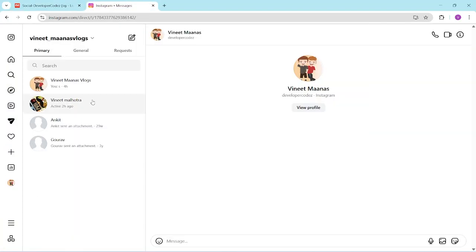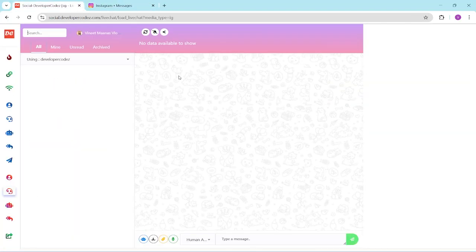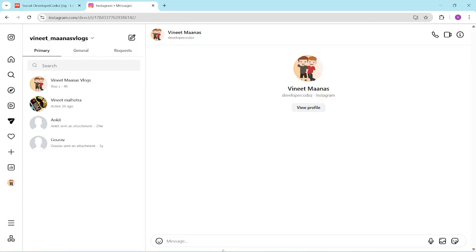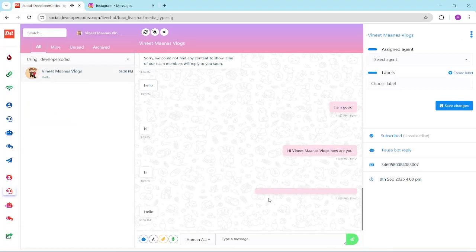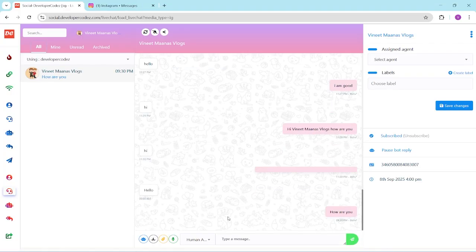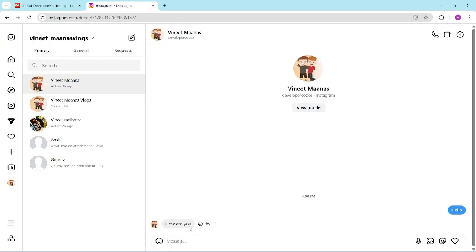So here I have a testing account. This is developer CodeZ and this is also developer CodeZ. I will send a message from this account, hello, which will show in real time over there like this. See, it will reflect in real time. So how are you? When you send a message like how are you, it will reflect on their Instagram account.